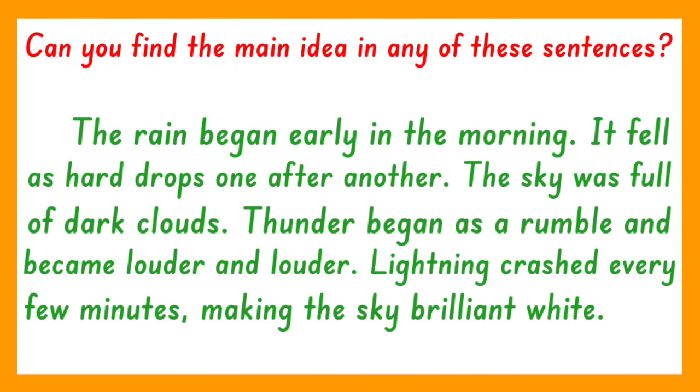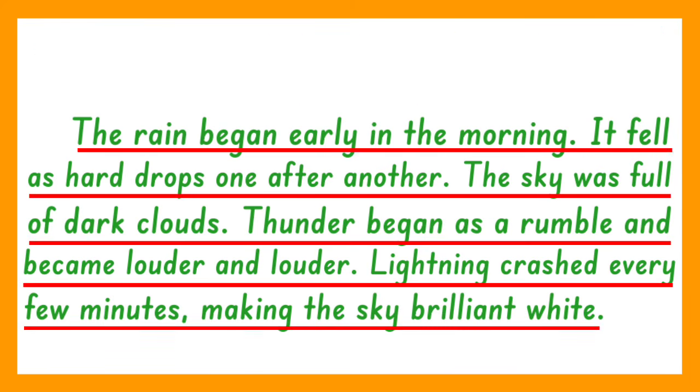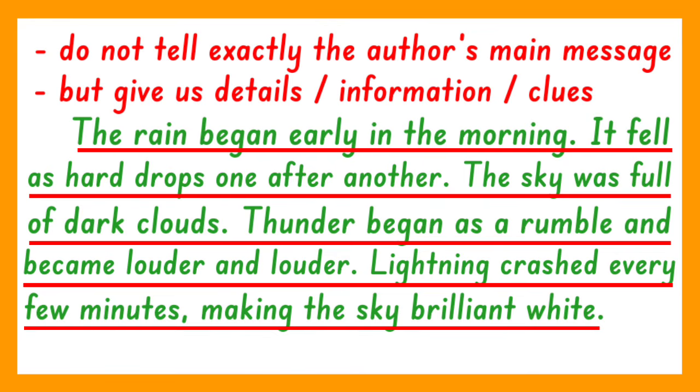Do you think you can find the main idea of this paragraph in any of these sentences? What is the author trying to say in this paragraph or his main message? Is it particularly about the rain early in the morning? Or the hard drops, or dark clouds, or thunder, or lightning? No. These sentences do not tell us exactly what the author is trying to say, but these give us details or information or clues that can help us identify the main idea.